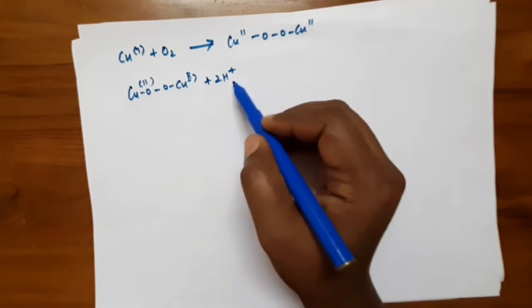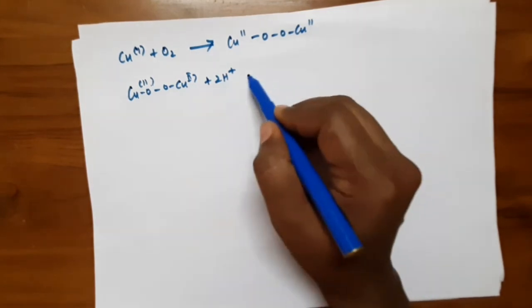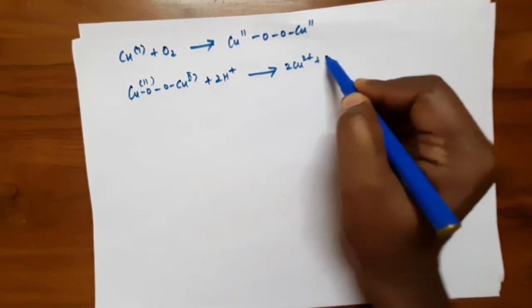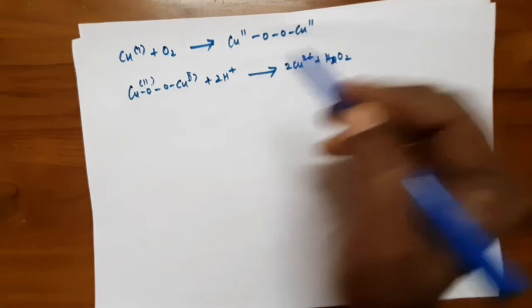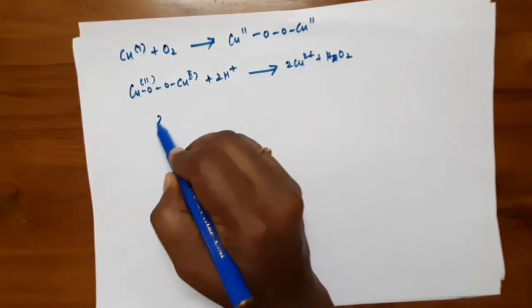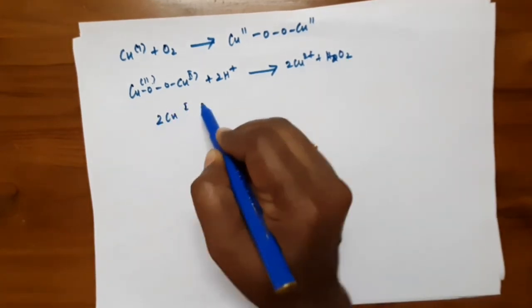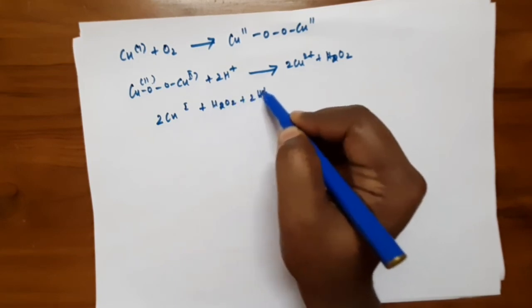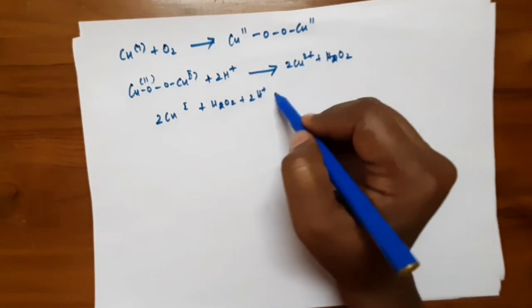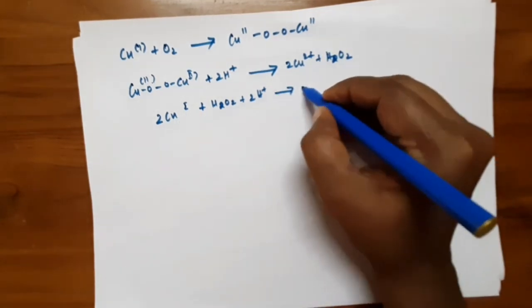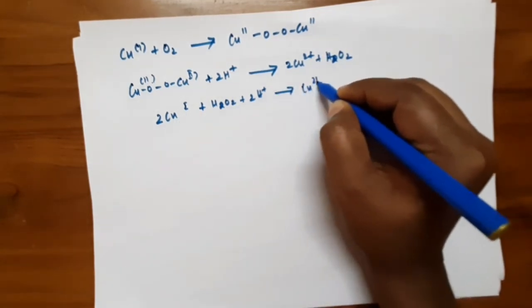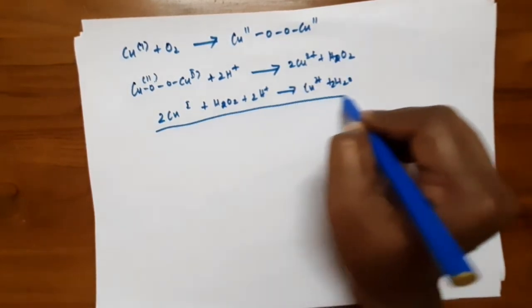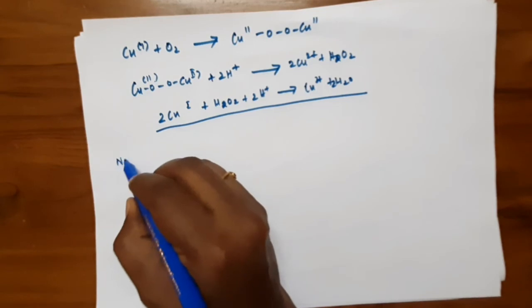So the inner mitochondrial membrane pumps the proton to convert the oxygen to water. And then this hydrogen peroxide reacts with copper 1, which converts to copper 2+ and 2 water molecules.